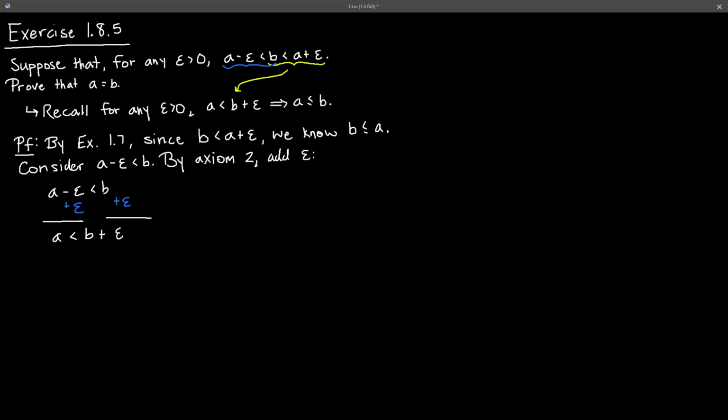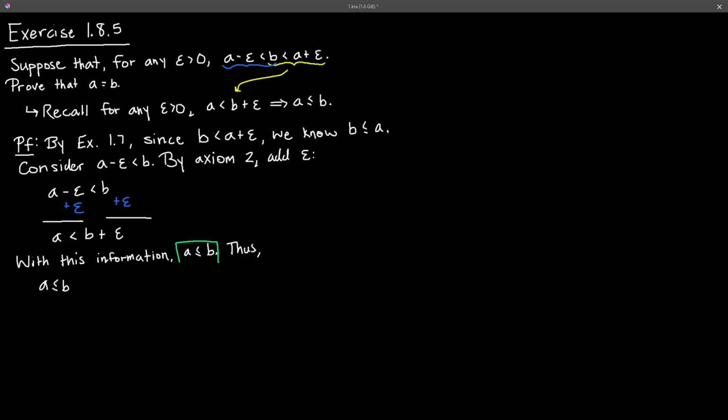And now we can use this rule that we have. And in fact, it's in the exact same form. So with this information, we know that a is less than or equal to b. Thus, we have the following. So we have a is less than or equal to b. That was, I'll put it in green, make it very obvious.